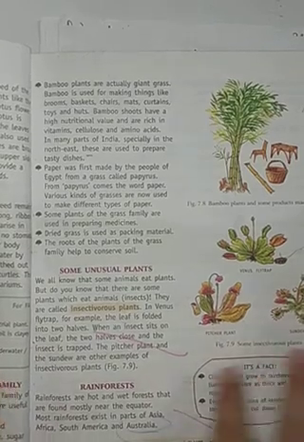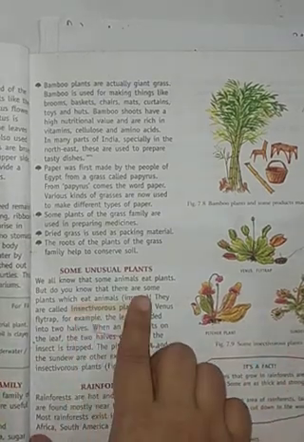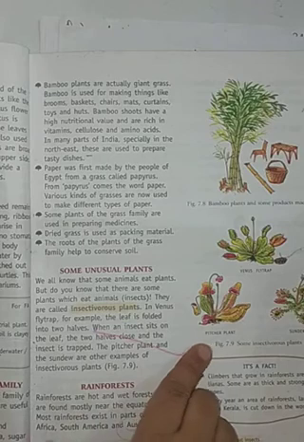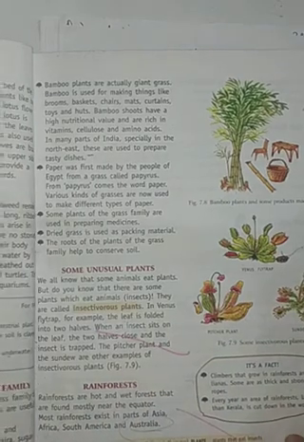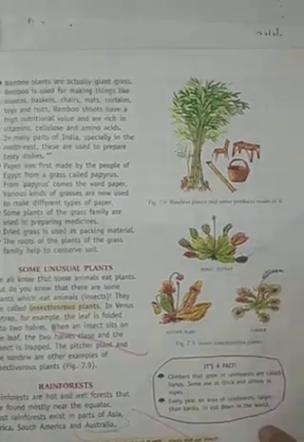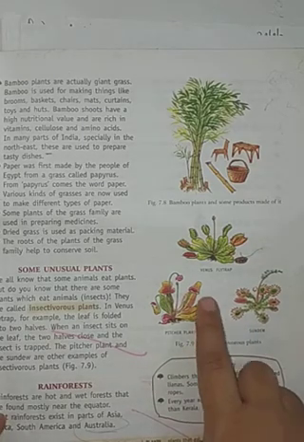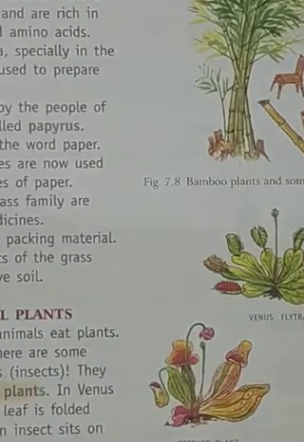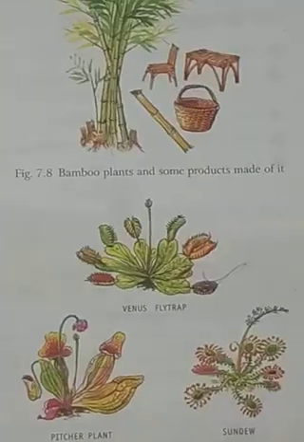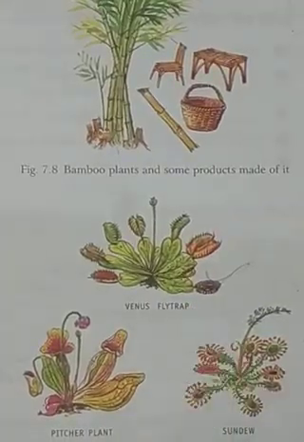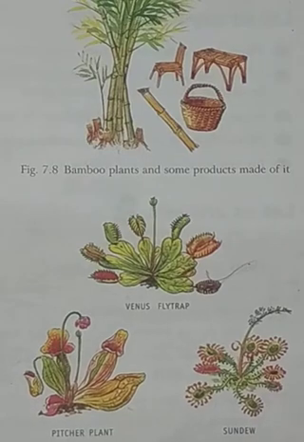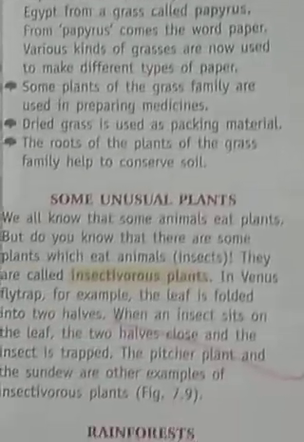After that we will talk about some unusual plants like insectivorous plants. So what are insectivorous plants? Insectivorous plants are those which eat insects. Some of the examples, as you can see here, are Venus flytrap, pitcher plant and sundew. This we will study under this topic.